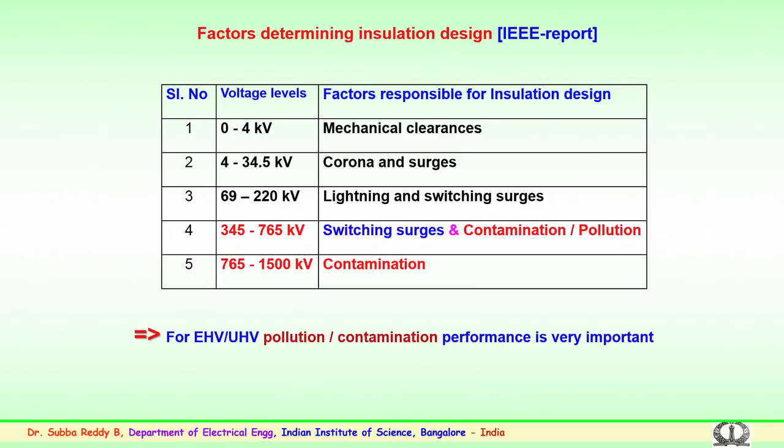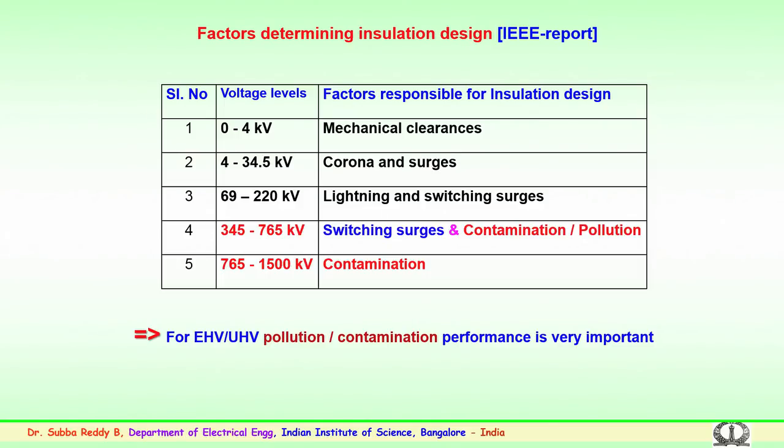So, this breakdown near the vicinity of the conductor poses a threat, and the clearances are important in these aspects, and lightning surges. Because of lightning effects, the insulation design has to be looked into, and both factors are to be considered up to 33 kV or 34 kV.